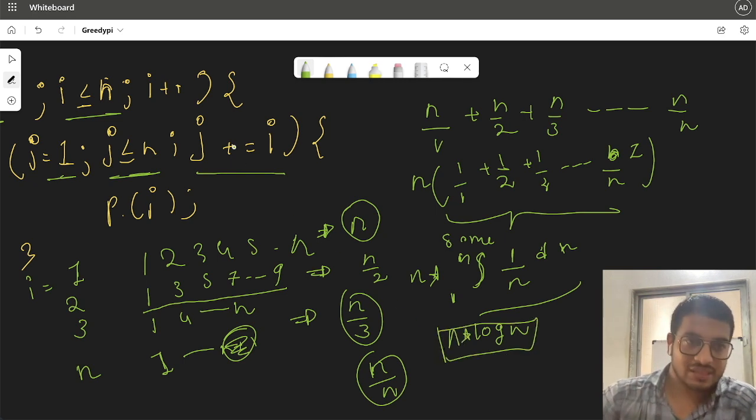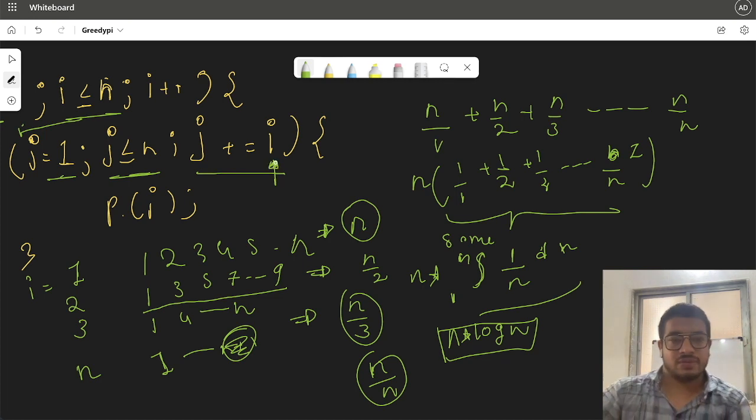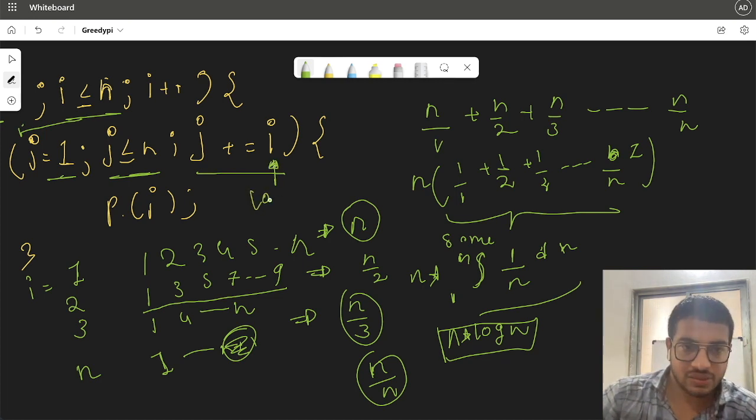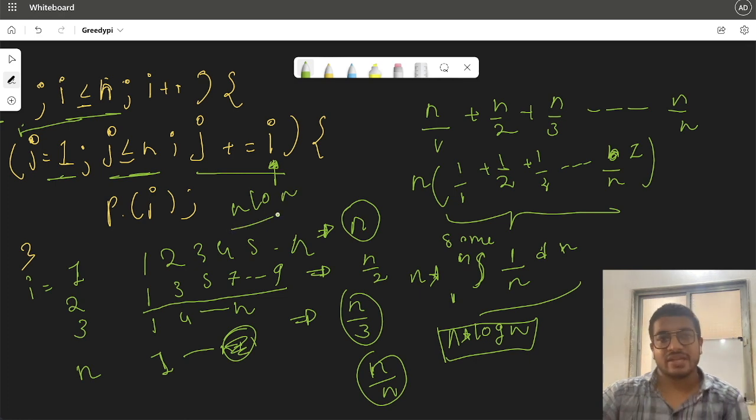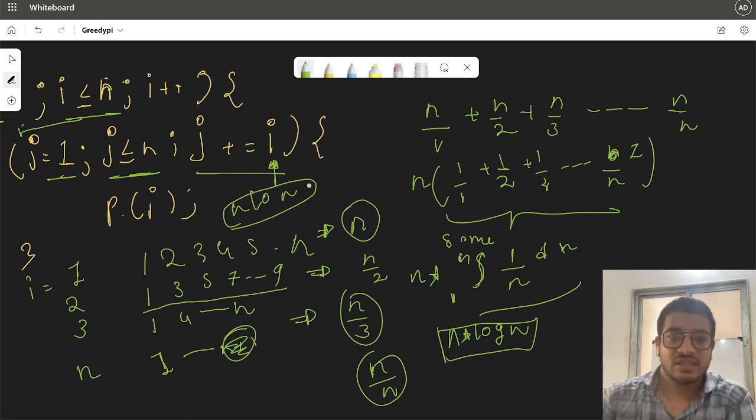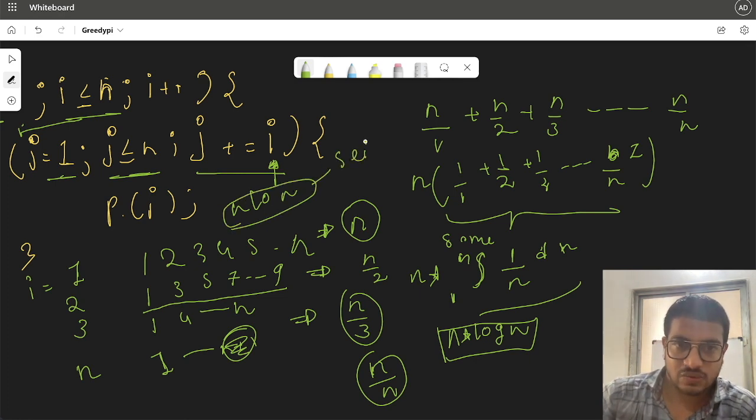So whenever there is a loop like this, in which one is going from 1 to n and another is getting incremented by the value of i, then its complexity would be n log n. It would be a very important result when we discuss further.